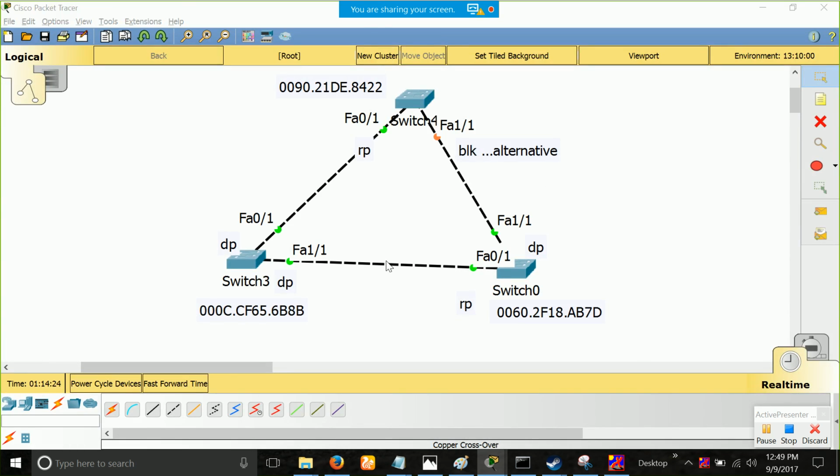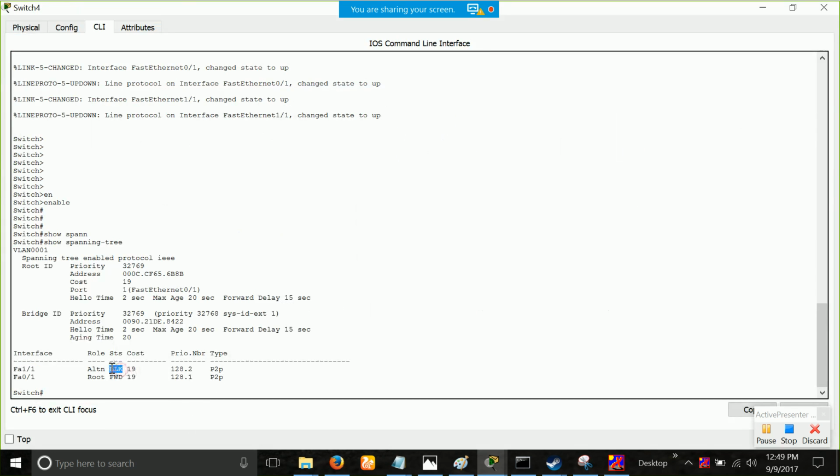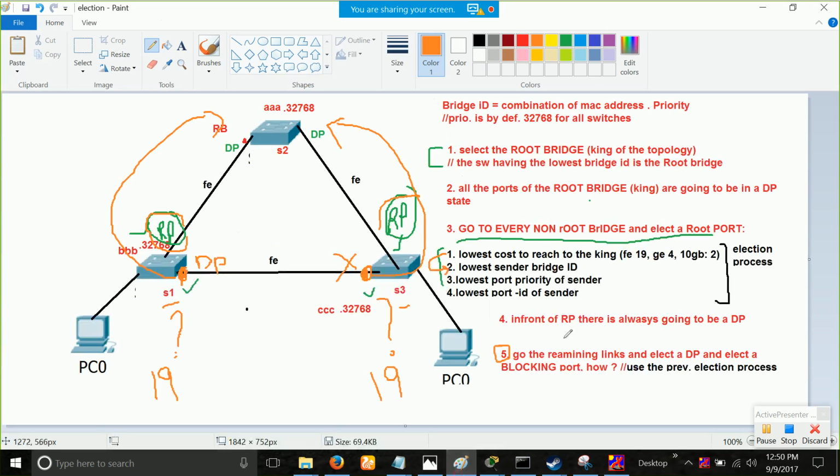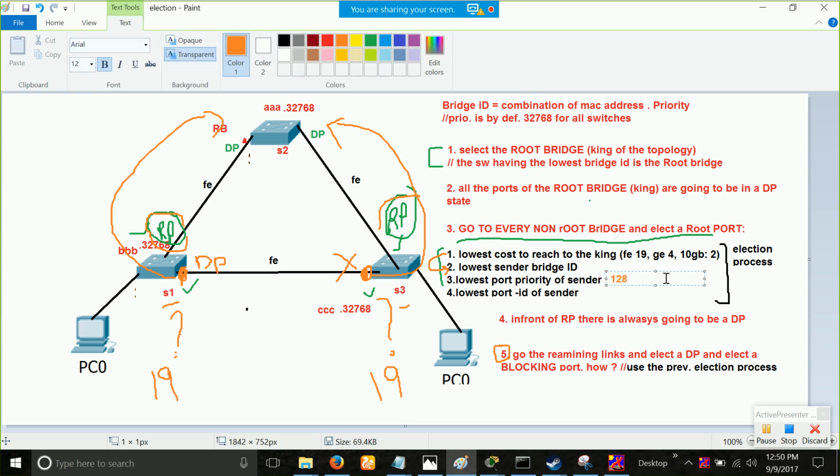Okay, so let's move on, and it says F11. F11, it is saying, is our blocking or alternative port. What is the cost? Also I told you the cost is 19. And what is this thing? 128.2, this is the port priority. Every port has a port priority of 128 as well. I told you in the third point, lowest port priority of the sender. So this port priority is always, guys, 128, always by default.